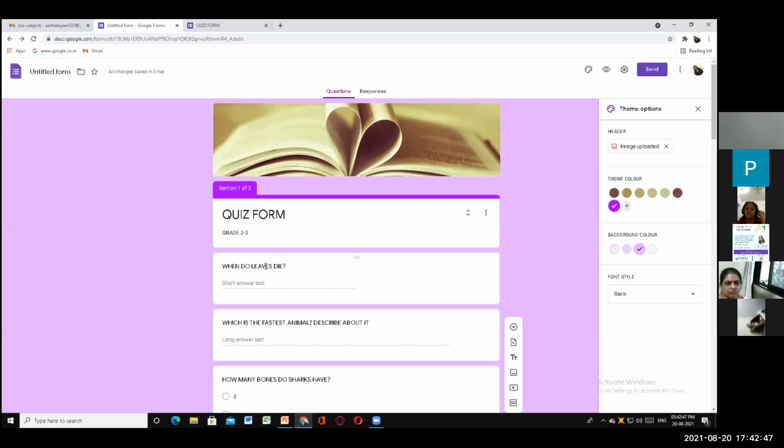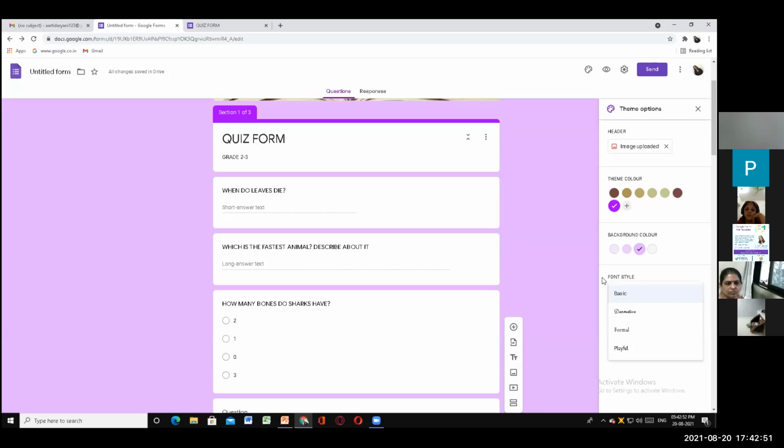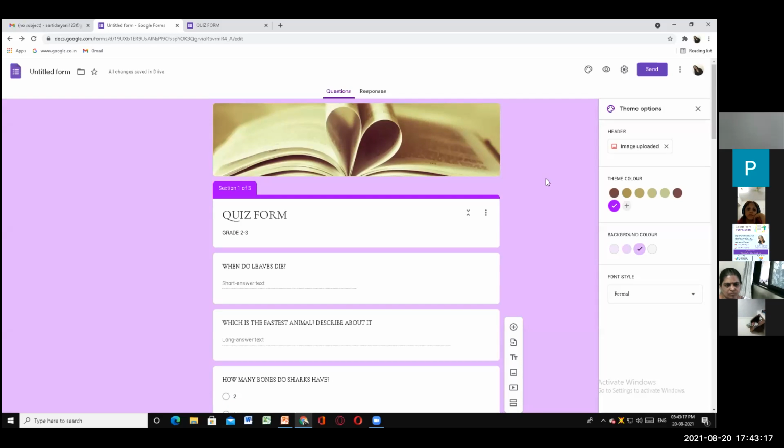Now if you want to change the font, here also you get the option of font style. If I click on basic, just check it out, the font size. Font, font style, not size, font style. These are your font styles. You can keep changing if you want. Probably I'll take this, as simple as that. We finished with this.